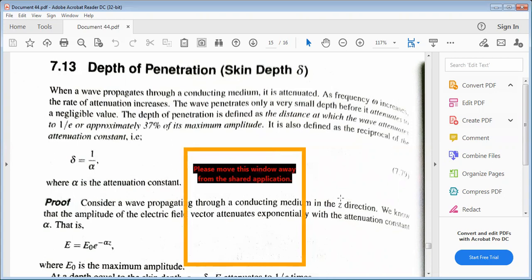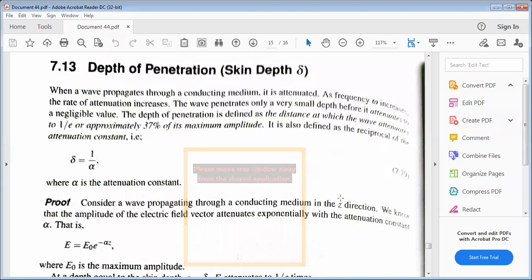It is also defined as the reciprocal of the attenuation constant. Reciprocal of the attenuation constant means 1 by alpha. So the depth of penetration, or skin depth, is always denoted with a small delta. The small delta equals 1 by alpha, where alpha is the attenuation constant.